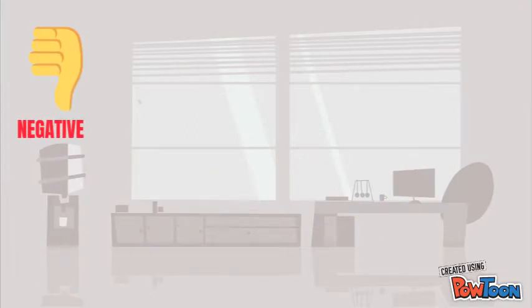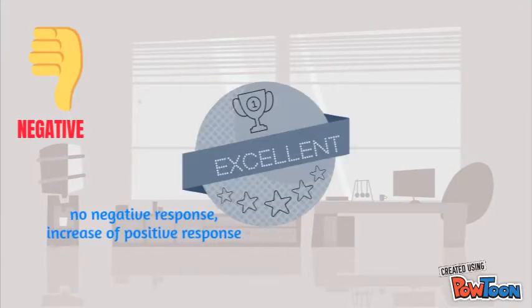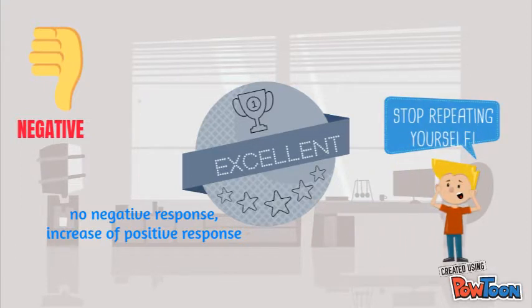Negative reinforcement. Negative reinforcement is taking something negative away in order to increase the response. So for example, a teenager who is constantly told by his mother to take out the garbage for a week, but he doesn't do it, and after a week he finally does it, and the nagging stops. The elimination of the negative stimulus is reinforcing.